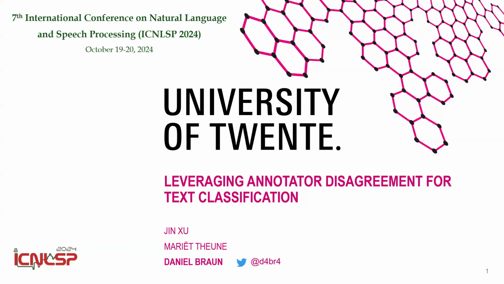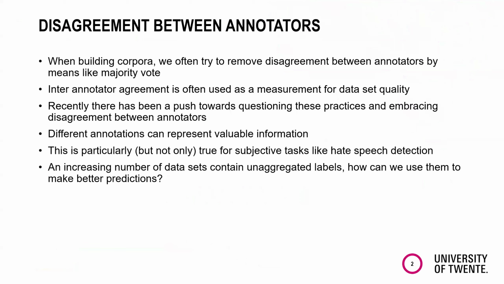Usually, when we build a corpus for text classification and we have multiple annotators, we try to get rid of disagreement between annotators, for example, through majority vote. So we take 5 annotations, for example, and then take whatever the majority voted on as ground truth in our data set. And very often also inter-annotator agreement is used as a measurement for data set quality.